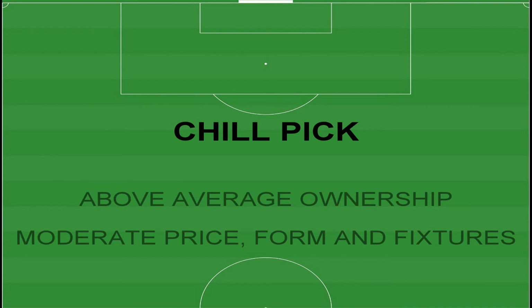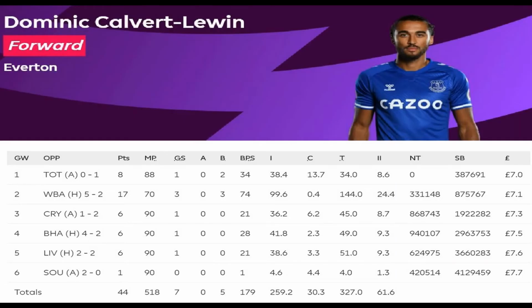Let's have one example. Dominic Calvert-Lewin is a chill pick as he is playing in a very attacking Everton forward line with great form. His poacher ability is helping a lot to get the goals, even against tough opponents. He is still available for a nice price, already better than any striker around his value, and even performing better than the strikers above his price.